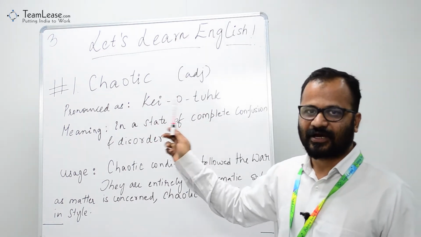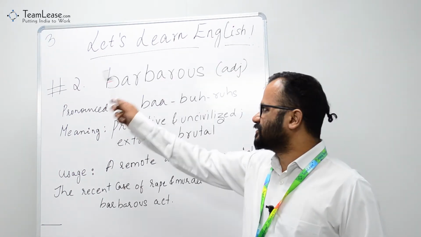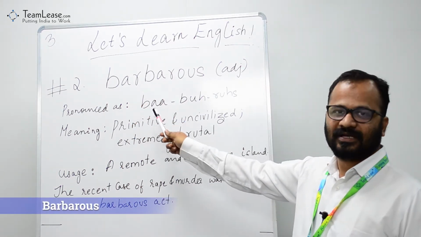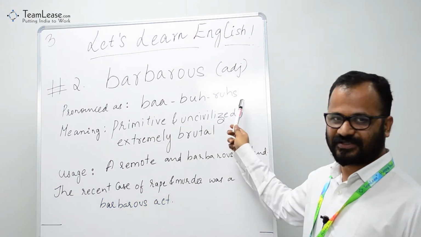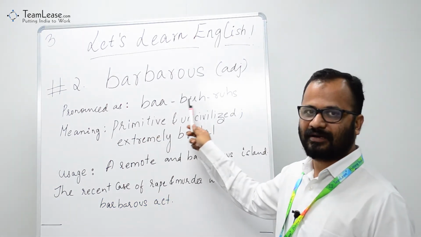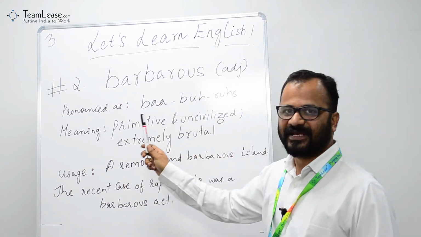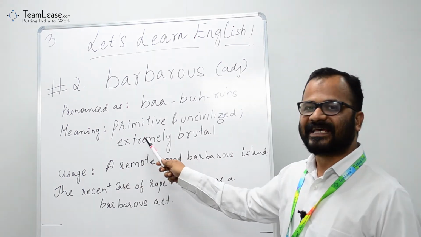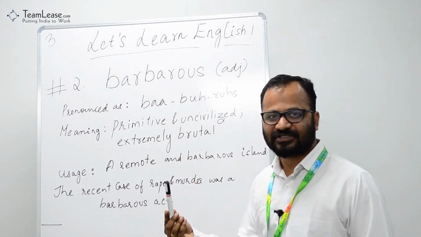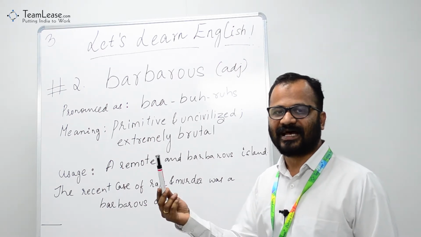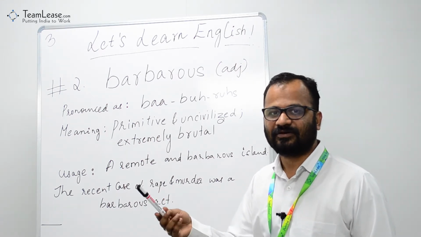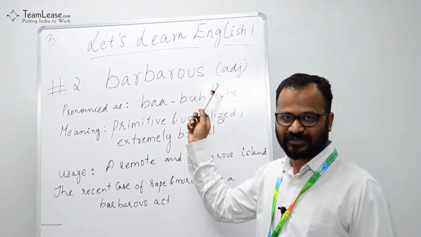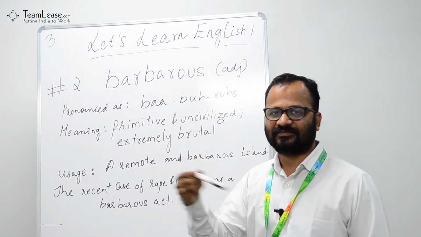Chaotic. Alright, the second one is this. What is it? Barbarous. Let's pronounce it. Barbarous. Pronounce along with me. Barbarous. What does it mean? It means primitive and uncivilized, and also extremely brutal. There is a misconception that you pronounce barbarous along the same lines as barbarian. It's not barbarous, it is barbarous. Maybe you want to make some correction there.